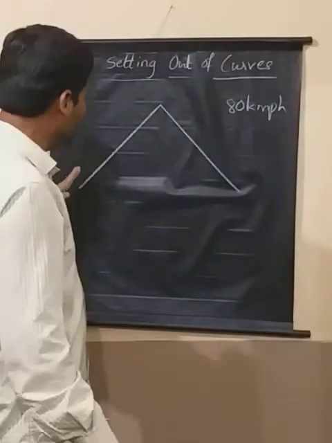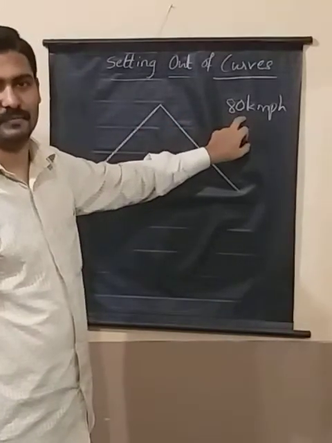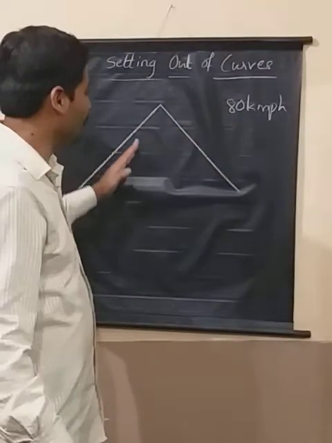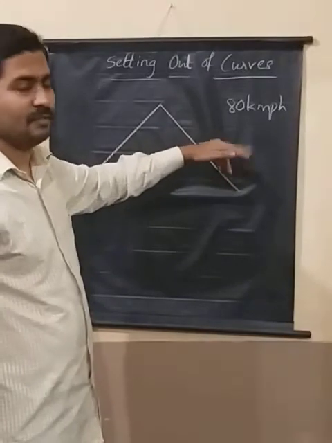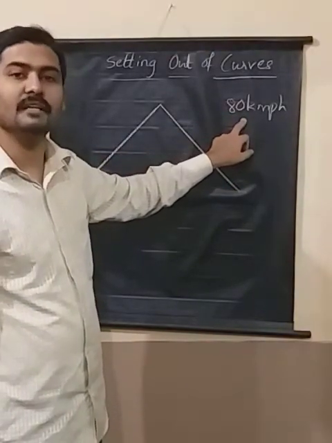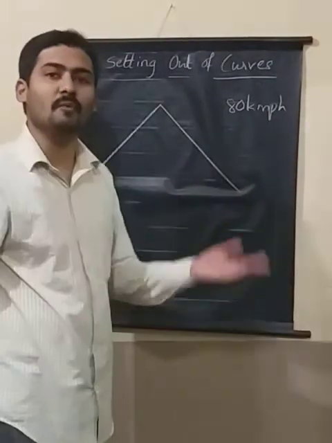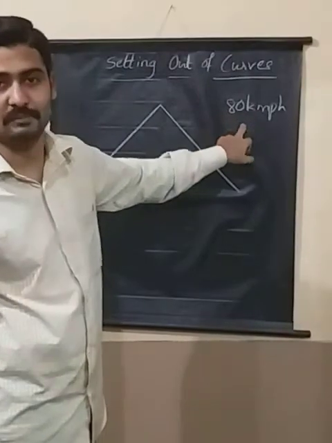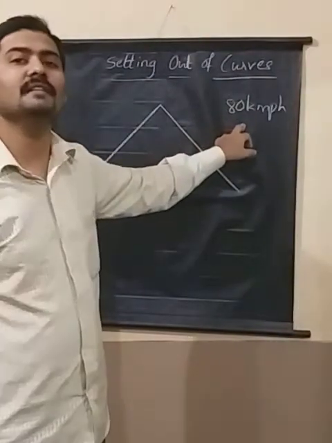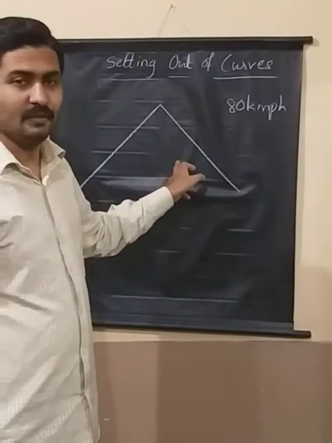When you change the direction abruptly, you cannot maintain the same speed, isn't it? If the road changes direction like this, is it possible to change the direction at 80 km/h speed? Highly impossible, right? When you provide a curve, it becomes possible to travel with the same speed even during the change in direction. That is why curves are provided, right?